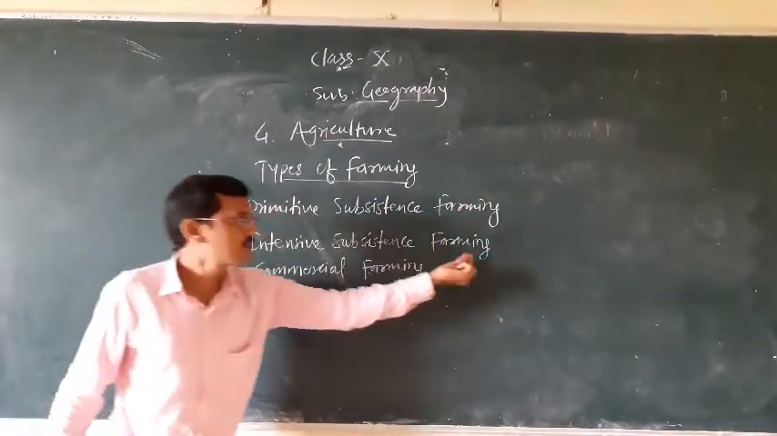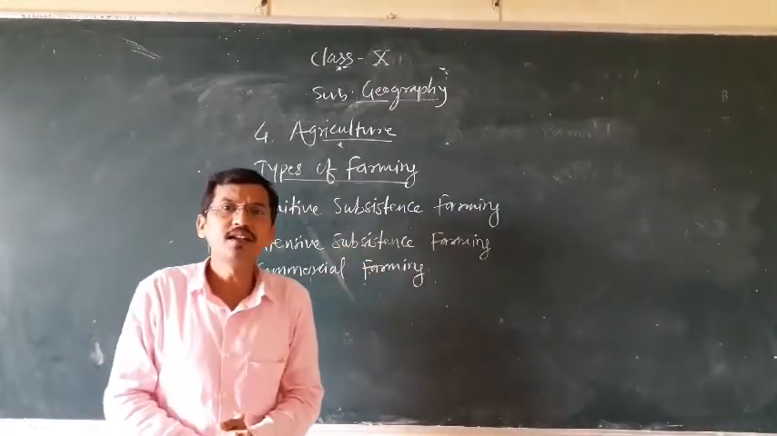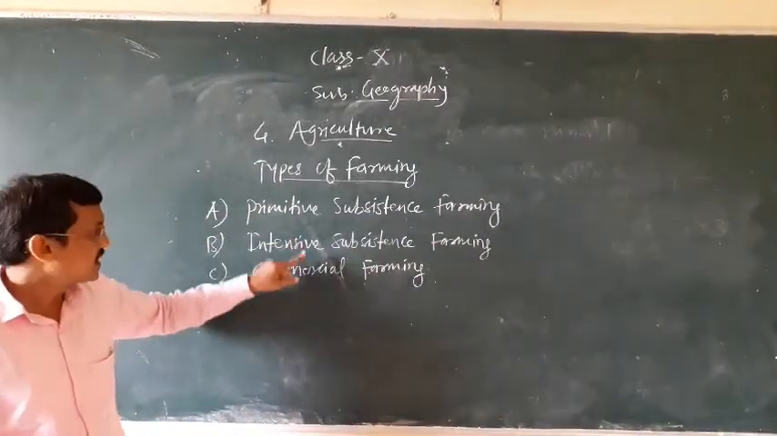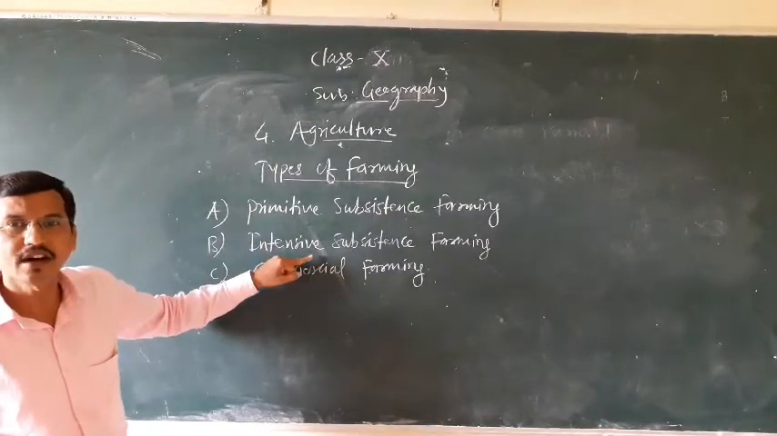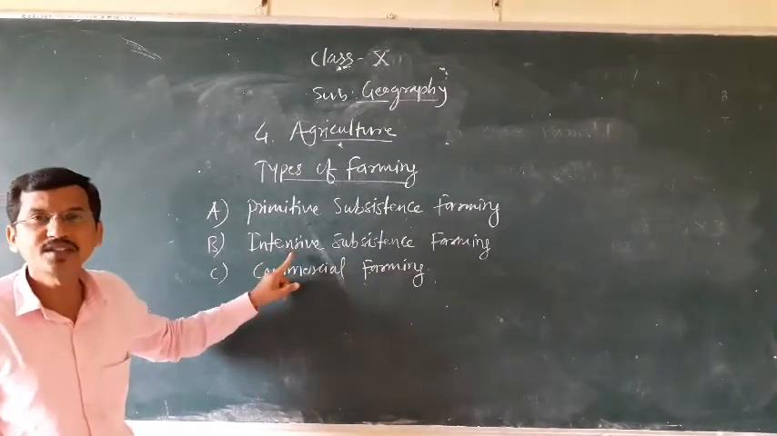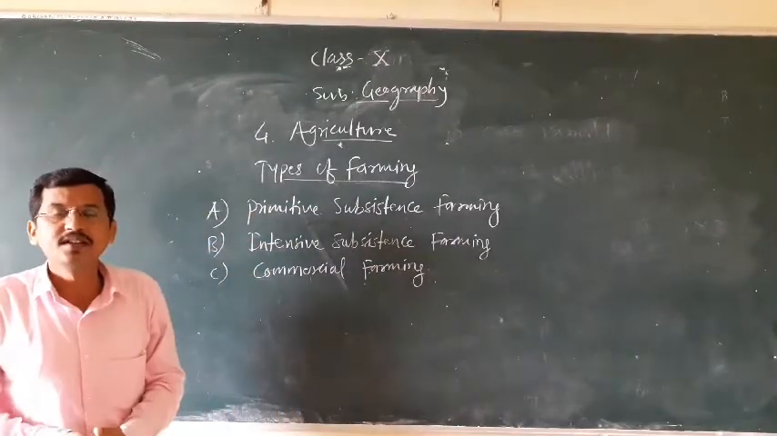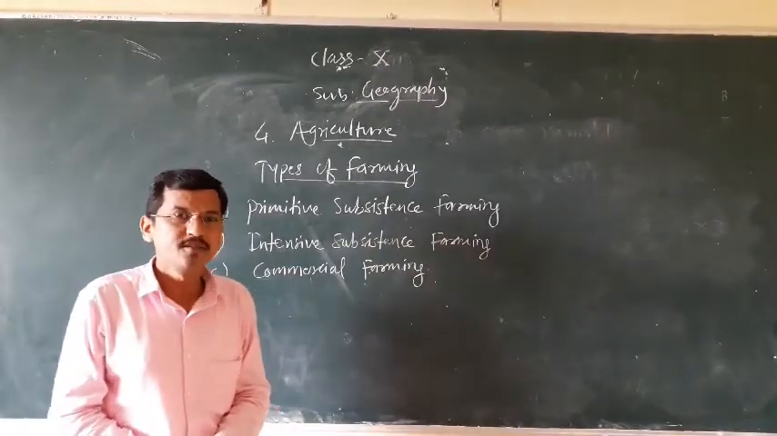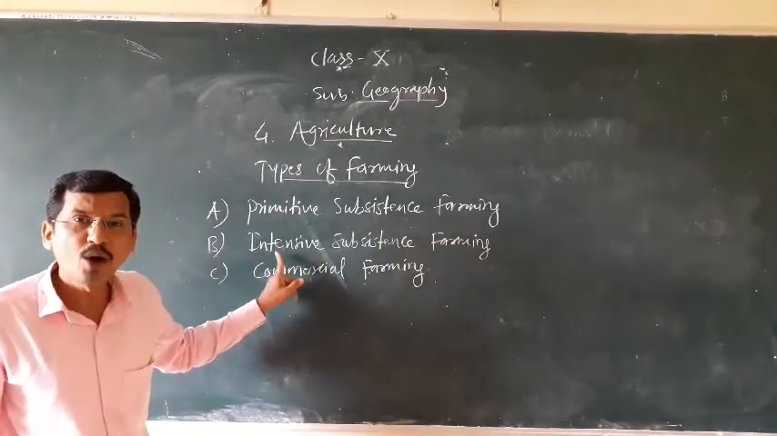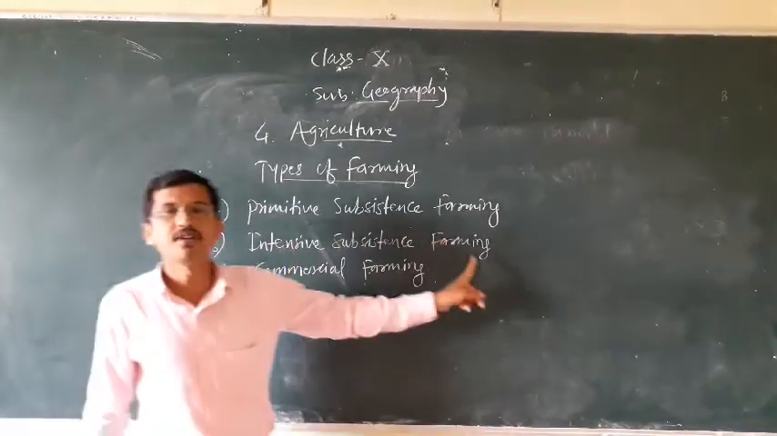Second, intensive subsistence farming. Intensive subsistence farming means where doses of chemical fertilizers, insecticides and pesticides are used. Here in this type of farming, irrigation facilities are also used to irrigate the fields and crops. This type of farming is practiced on large patches of land to meet the demands of the people. So this type of farming is called intensive subsistence farming. Here modern tools and techniques, or modern methods of farming, are used.